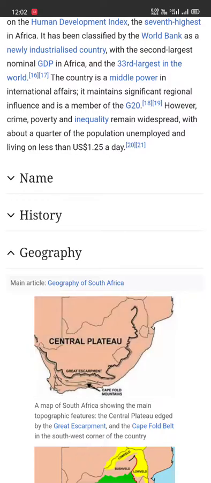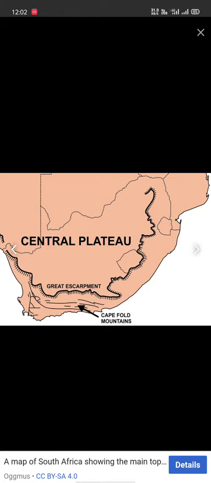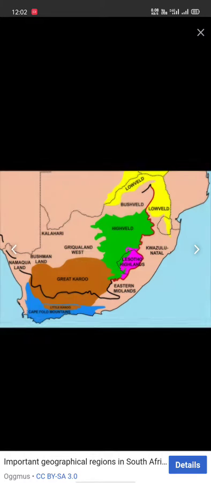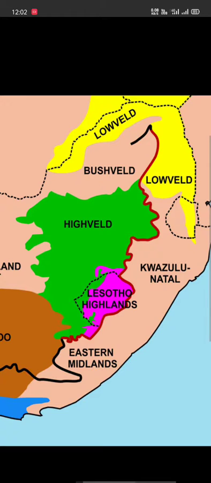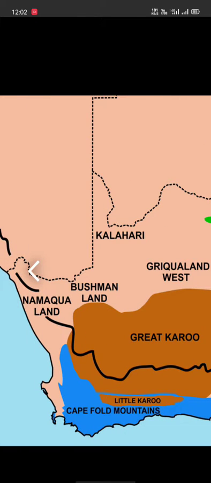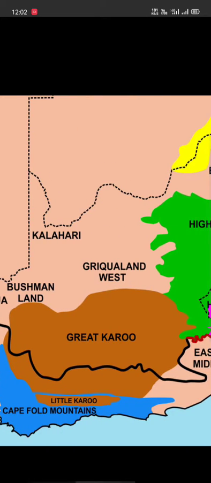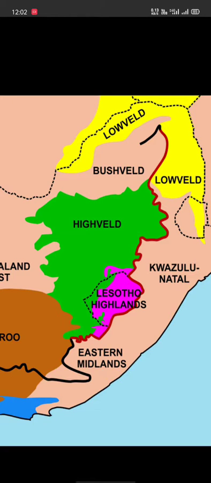The first image shows the central plateau of South Africa. Then there is the topography. There are different types of topography, such as the low veld, which is a type of grass based on climate and vegetation.